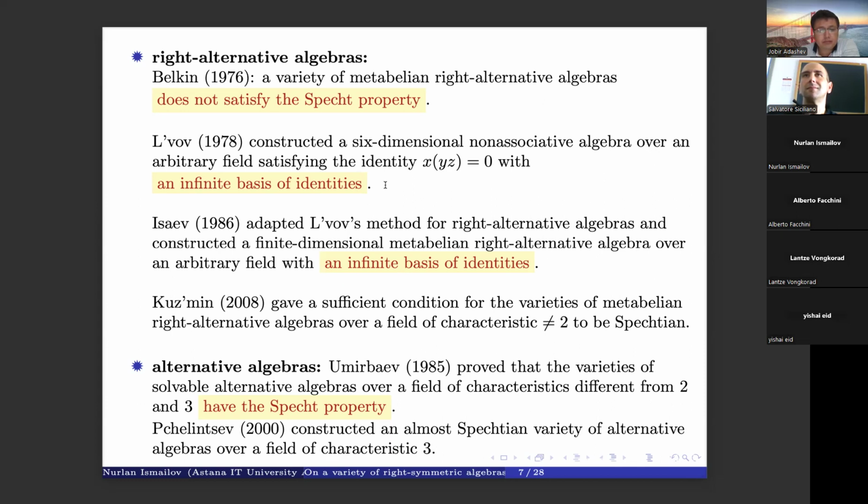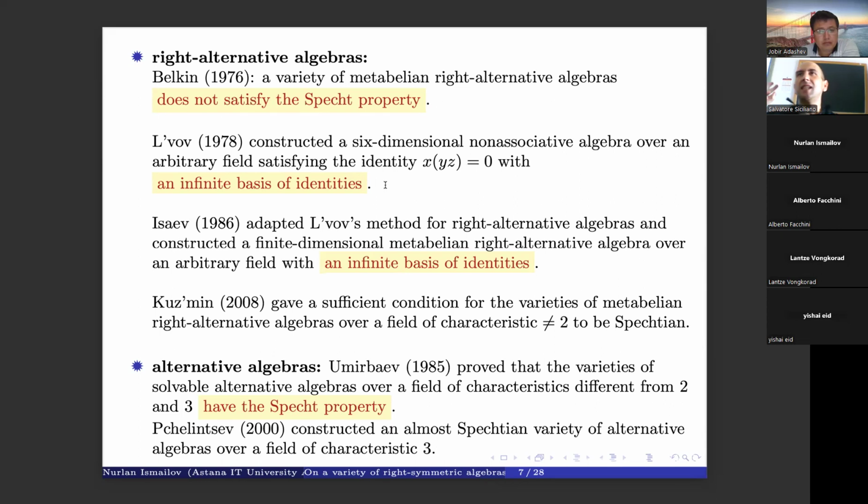From his proof, in fact, one can easily construct an explicit algebra. I can't really remember the multiplication table, but that algebra was given in his paper. He considered an algebra and split it into two parts.